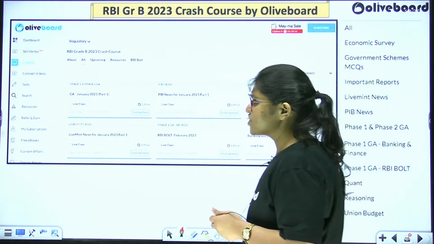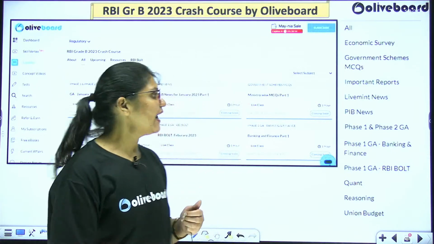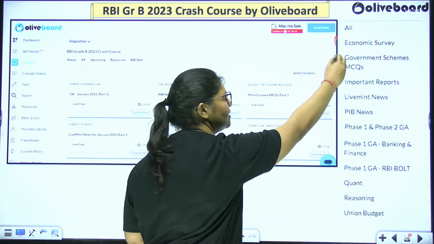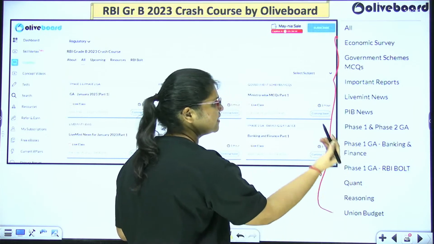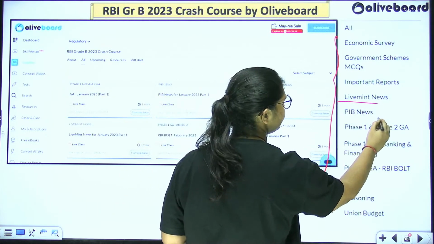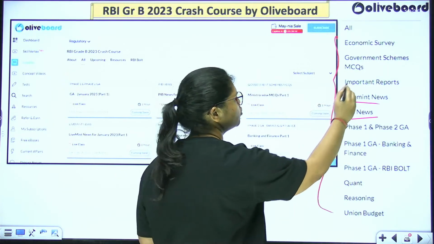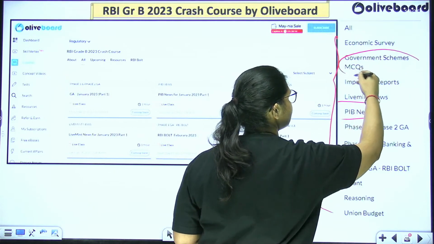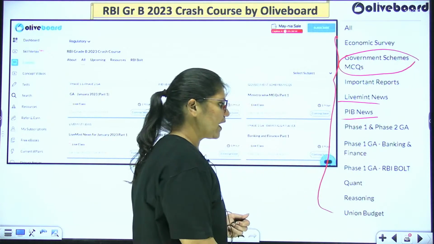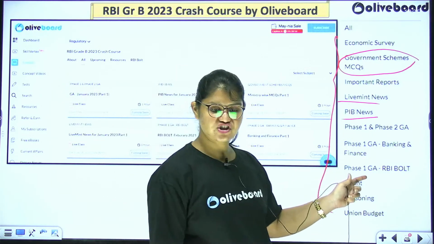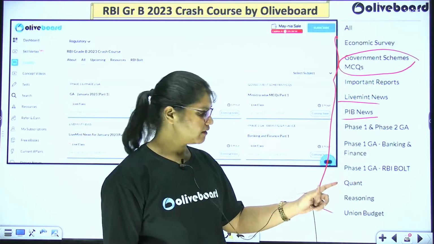So this is how your dashboard is going to be looking like, and these are the things that you can find here. These are the classes that are going to be there. We also are covering Live Mint and PIB separately because these are important sources. We also have government scheme MCQs here. That's going to be helpful for us. We also have phase 1 GA RBI Bolt, right?